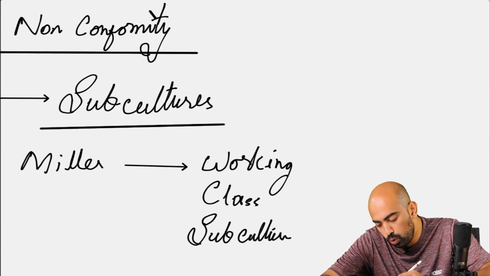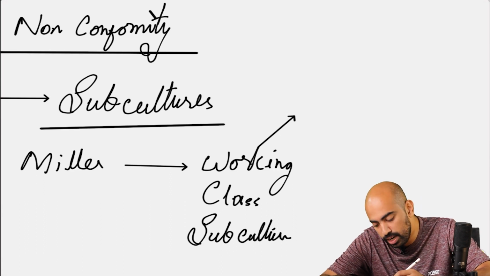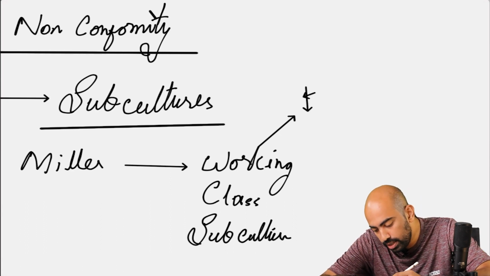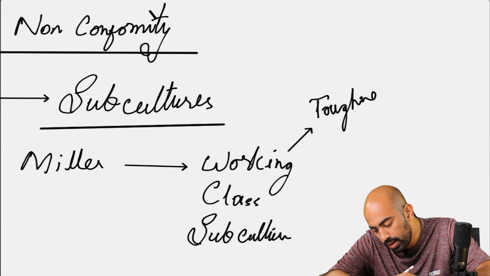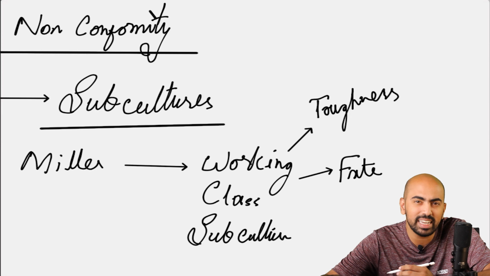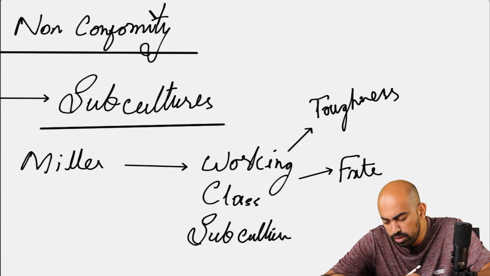The core features of working class subculture identified by Miller are toughness. It's also about the idea of fate, like they emphasize the fate element. They are autonomous, they have some sort of autonomy.